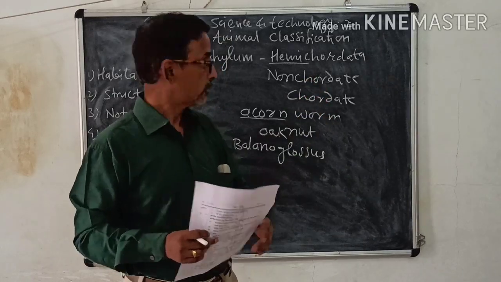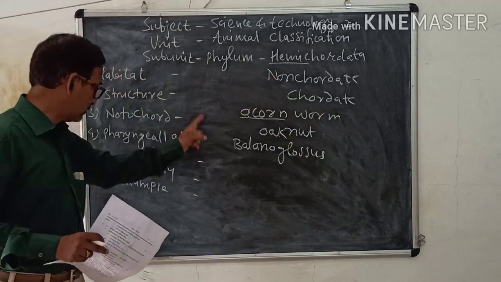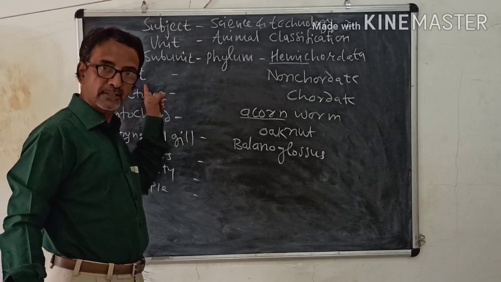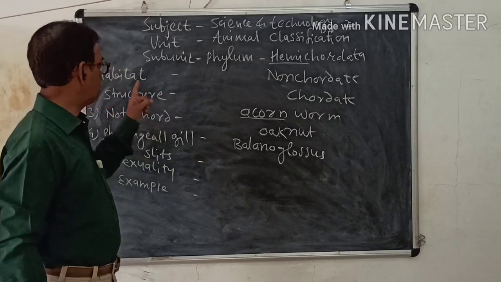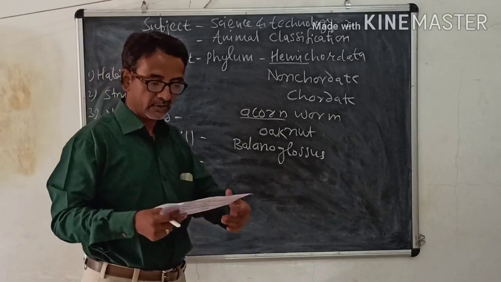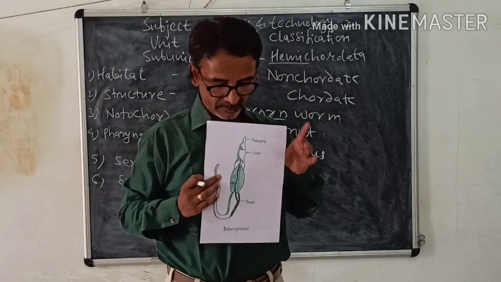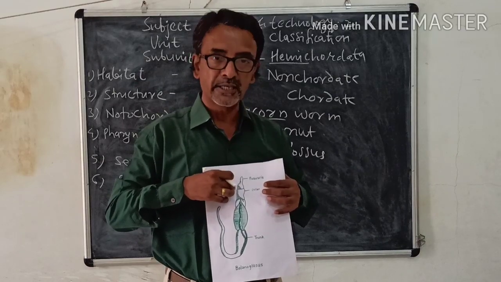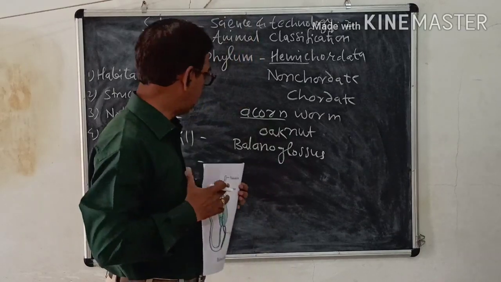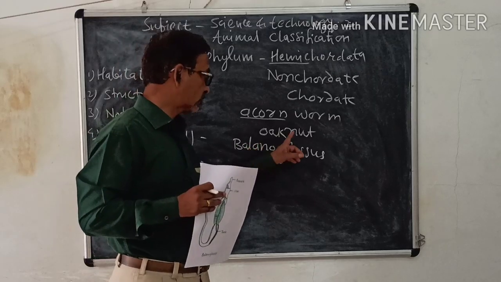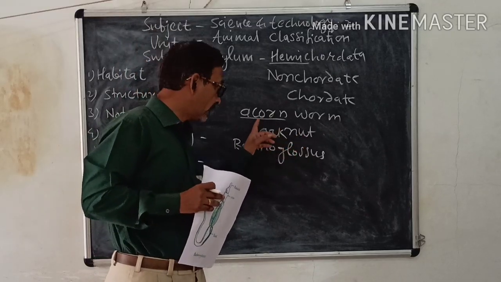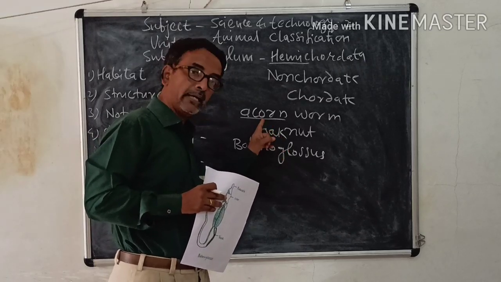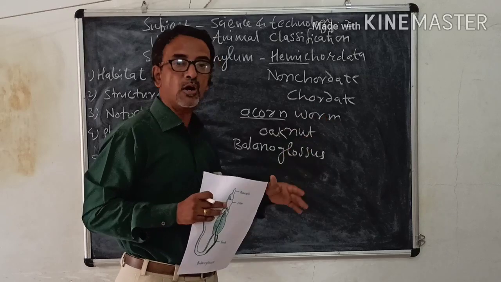So we shall see the characteristics again under this heading. Habitat: all the animals are marine animals. Then structure: we have seen the body is divided into 3 parts. The head-like structure is called the proboscis. The shape of this head or proboscis is like an oak nut, and hence this is called acorn. The nut of the oak is called an acorn, and hence it is called an acorn worm.